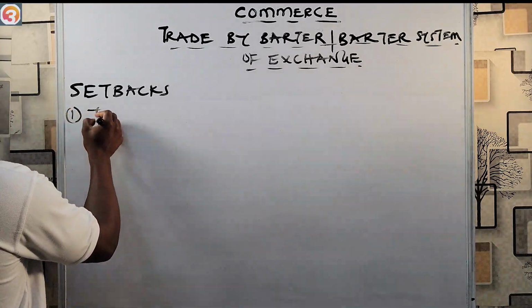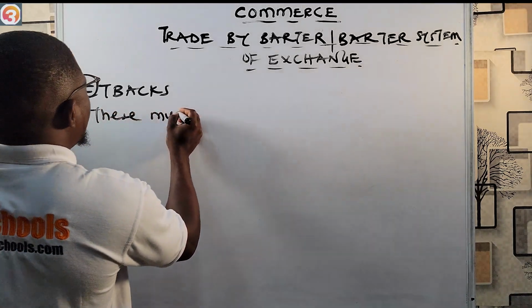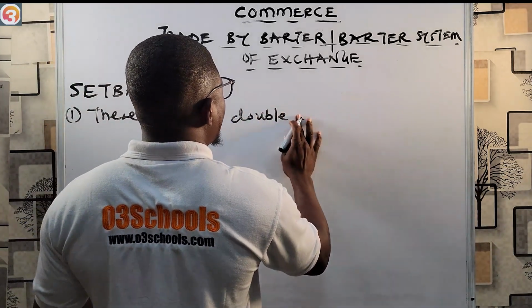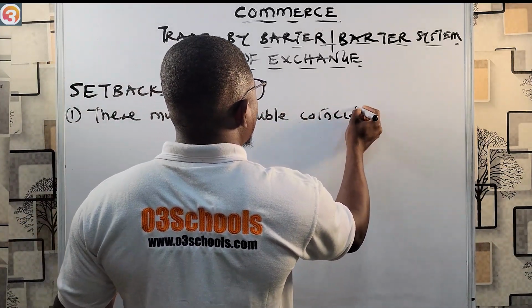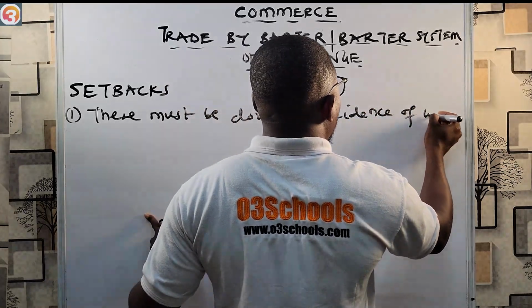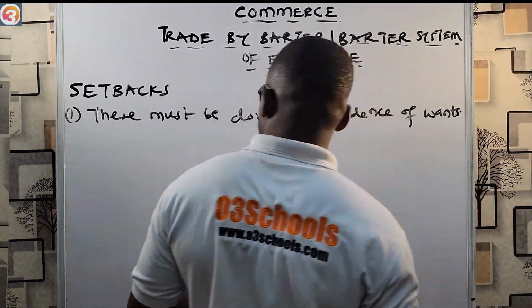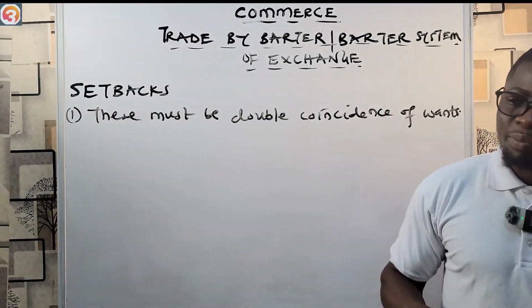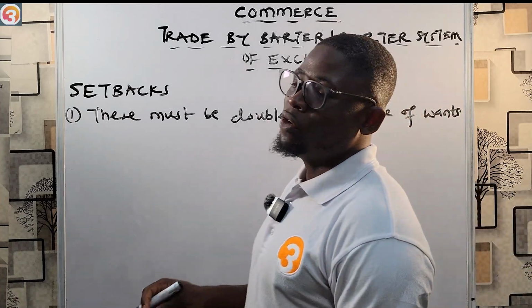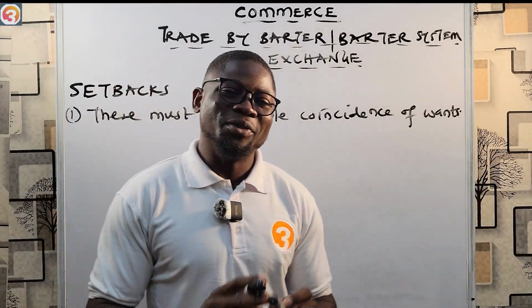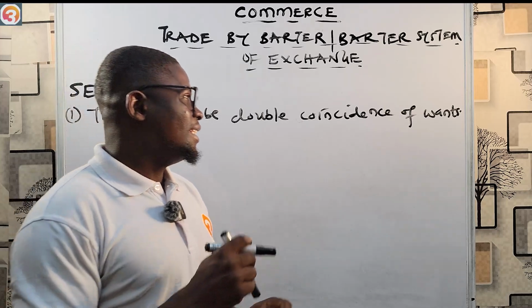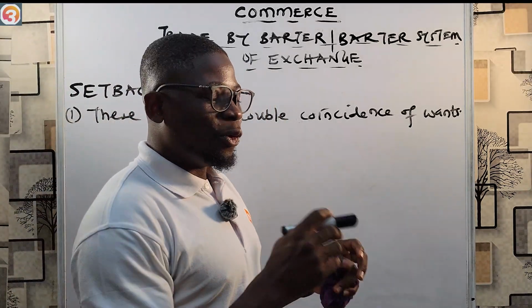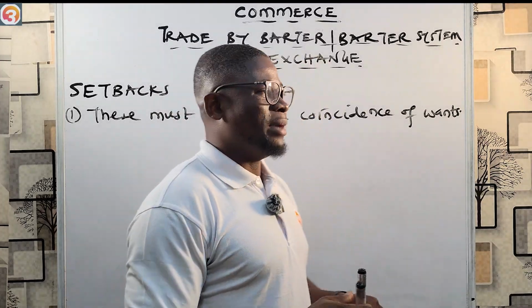Number 1, there must be double coincidence of wants. So you know the problem of double coincidence of wants, right? There must be double coincidence of wants for a transaction to be successful in the barter system.